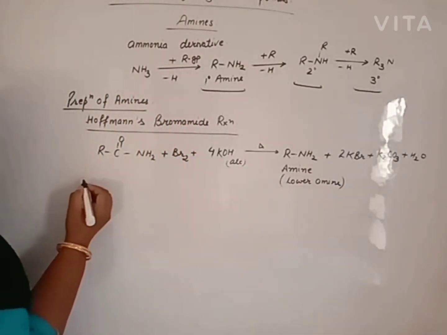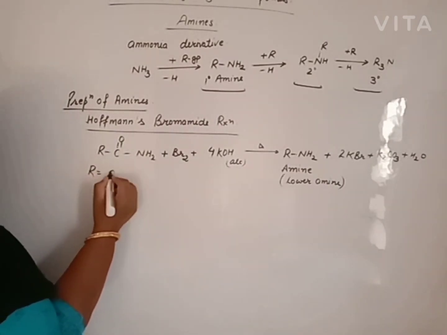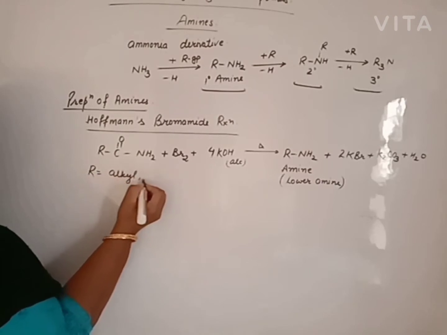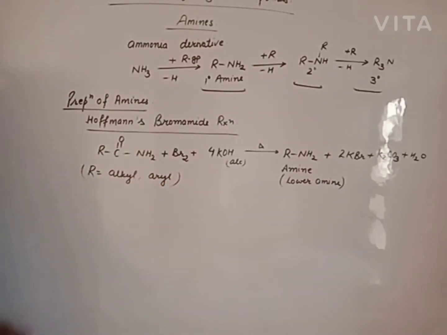Clear? This is the Hofmann bromamide reaction. R may be alkyl or aryl, but R can never be H.